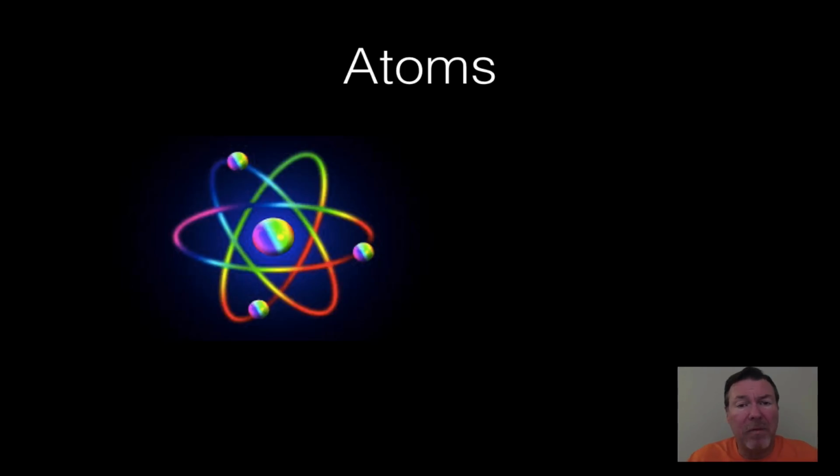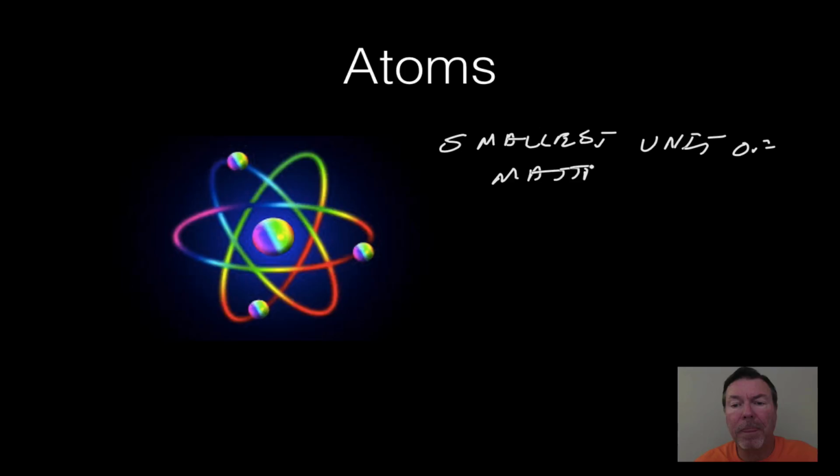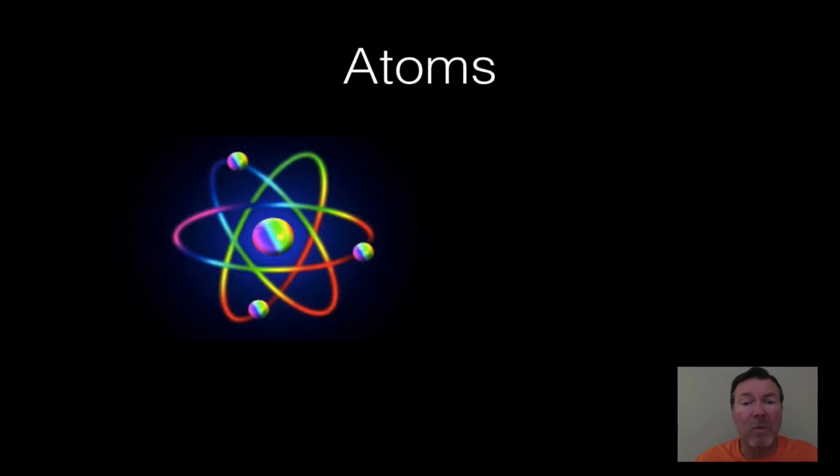All matter is made up of atoms. The smallest unit of matter is an atom. You can get smaller parts of an atom, but that's not the smallest unit of matter. We're going to talk about the protons, neutrons, and electrons, but they don't take up shape, they don't take up volume, and they don't have mass. An atom is the smallest thing that has mass and has volume, and so the smallest unit of matter is an atom.